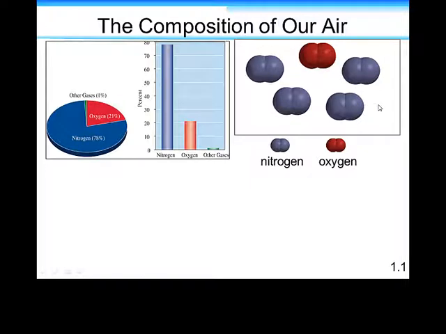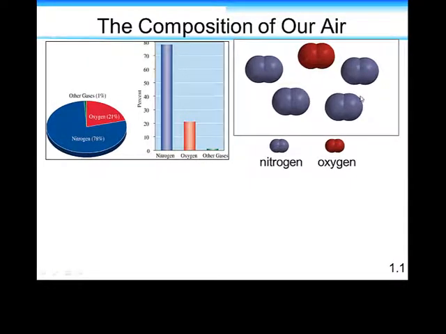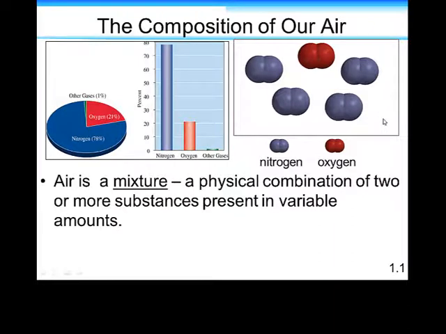Those are really 2 spheres representing 2 atoms of nitrogen or oxygen coming together, and we'll see later that in nature those elements are paired up. So you always see O2, N2, the 2 representing the number of atoms in that molecule.